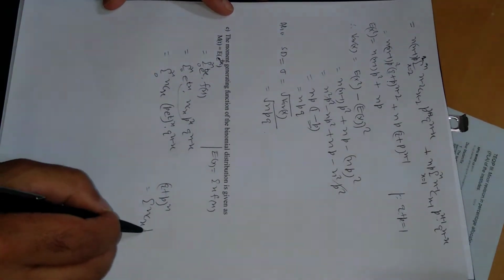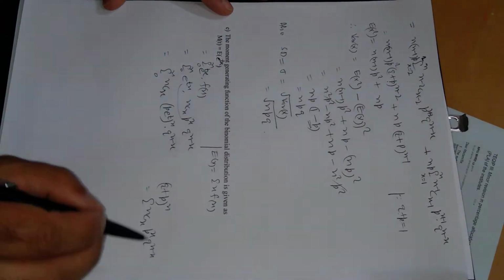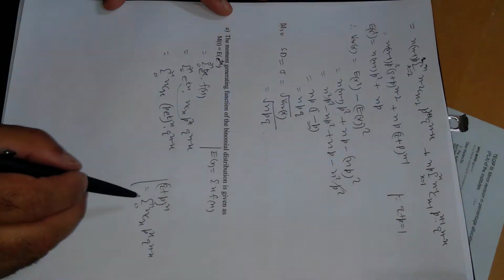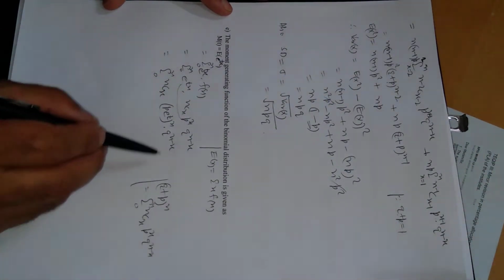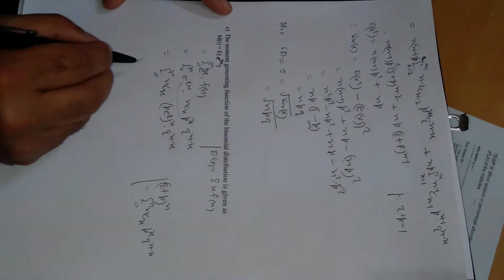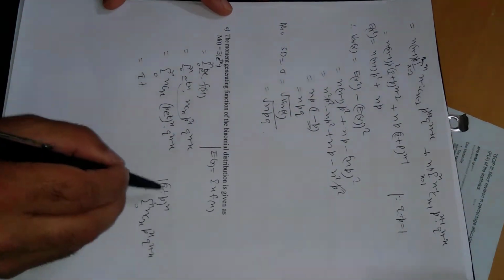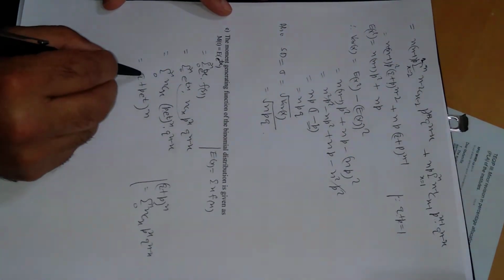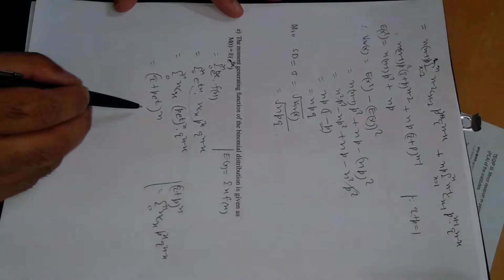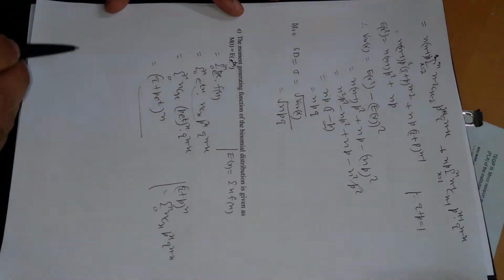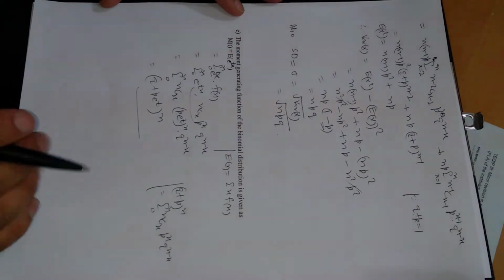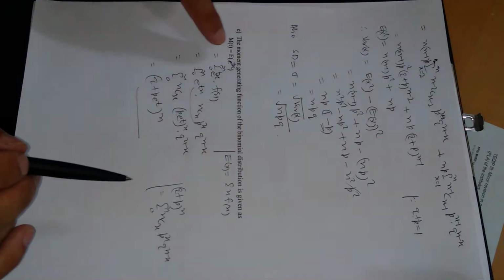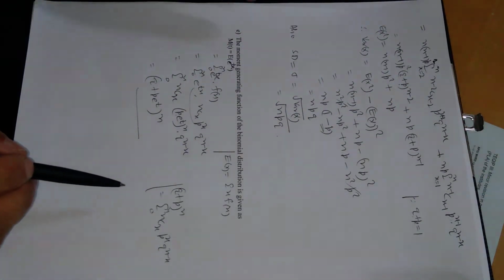summation nCx p raised to power x and q raised to power n minus x. Use this result, 0 to n. Here is n, and these are same, this is also same. Instead of p, there is p into e power t, so this will be q plus p e power t, and outside is again n. Number of times are same. So this is the moment generating function for binomial distribution. So this is all about density function, then mean, variance, standard deviation, finally moment generating function for the binomial distribution.